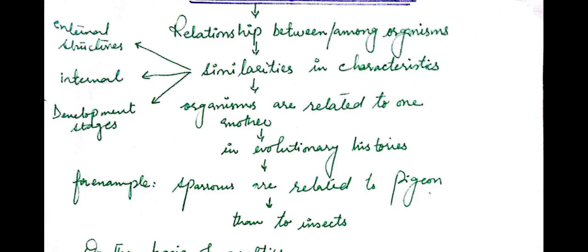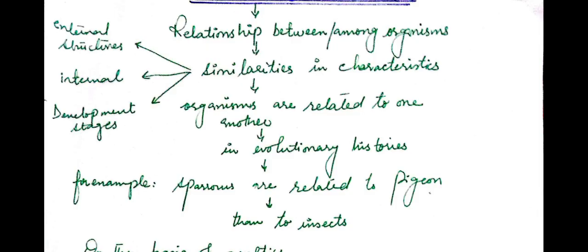Well, it is based on the relationship between and among the organisms, and this relationship studies the similarities in the characteristics on the basis of which organisms are related to one another in evolutionary history.